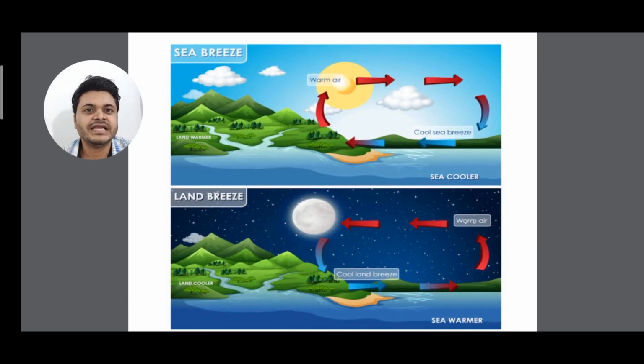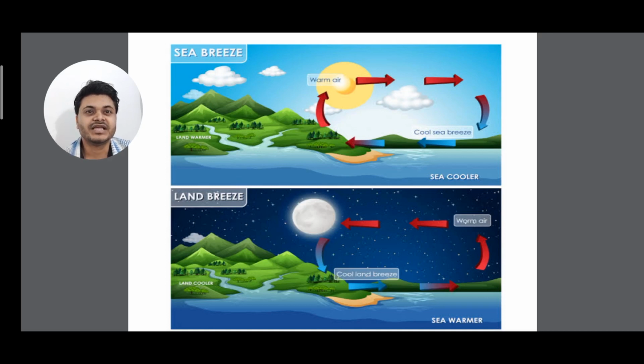Now you can see a very beautiful diagram I have given for sea breeze and land breeze. In sea breeze, the warm air from the land passes to the sea, and then again it cools. And the land breeze is the reverse. You can see the warm air from the water moves to the land. So in the sea breeze the land is warmer, and in the land breeze the land is cooler. So this is the difference.